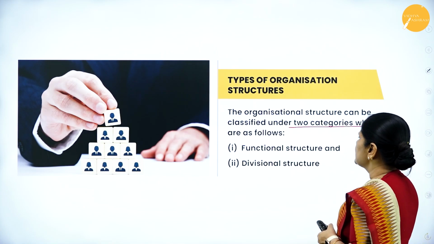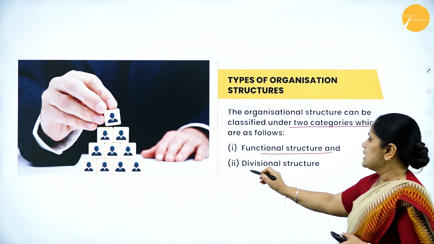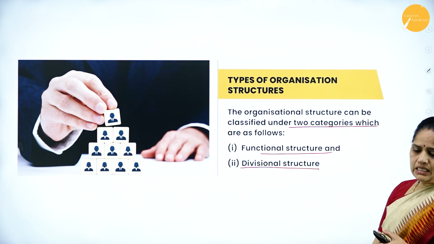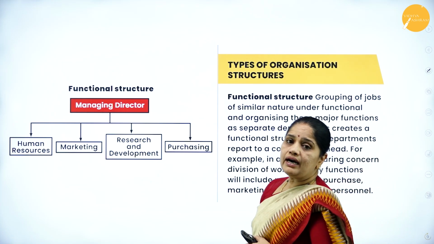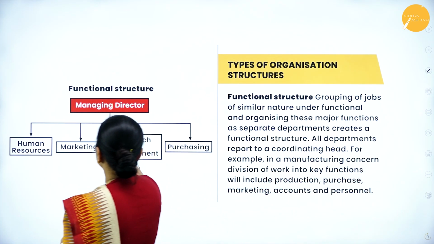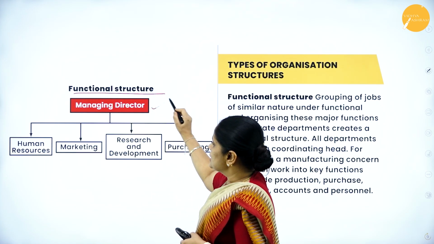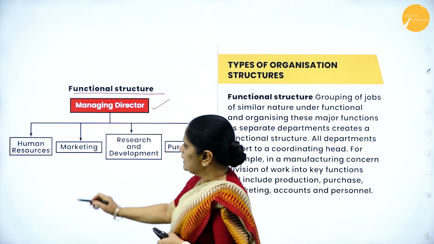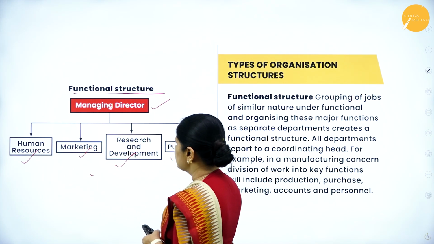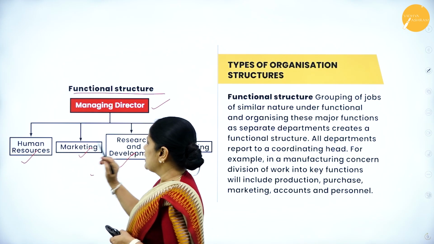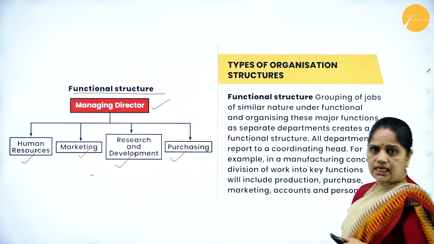Then let us understand the different types of organization structure. They can be classified under 2 categories. One is the functional structure, second one is the divisional structure. Now, let us understand what we mean by a functional structure. Here, this is the functional structure where we have the managing director of the company and the heads of the various departments: the HR department, marketing department, R&D department and the purchasing department.